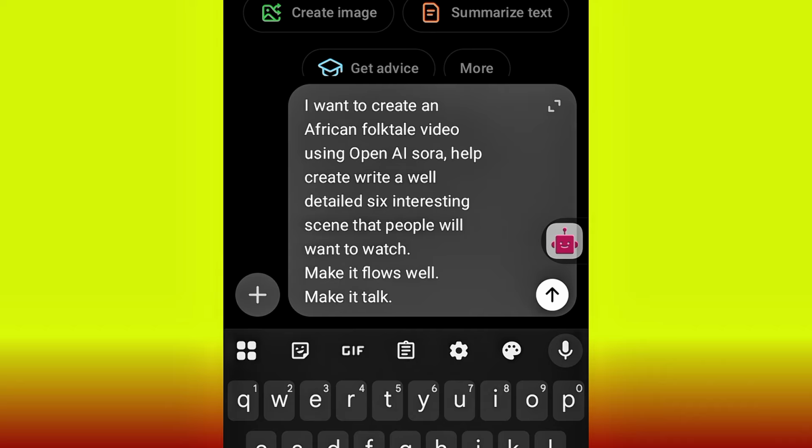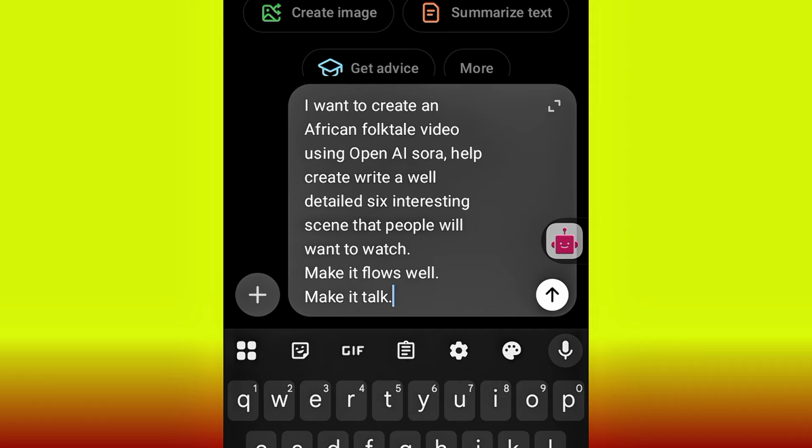All you need to do is just describe everything in detail, what you want to create. Anything that you want to create, as you understand it, just pour it on ChatGPT. This particular one that I just wrote is just an example for you if you want to do your own, especially for those of you that are into African folktales channels on YouTube or any other social media platform. You don't have to understand the prompt in detail.